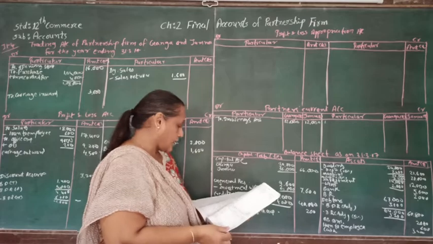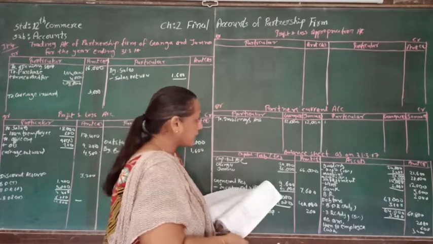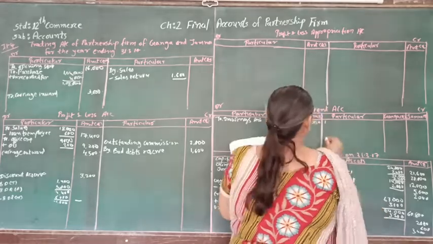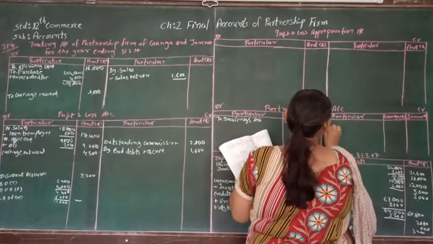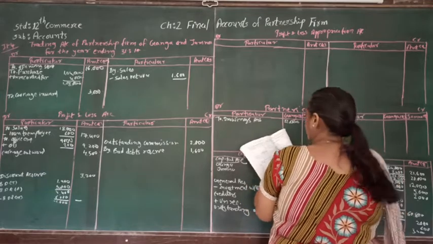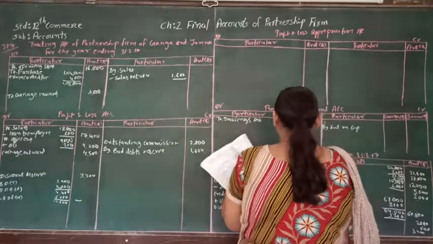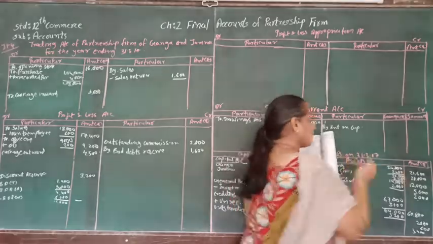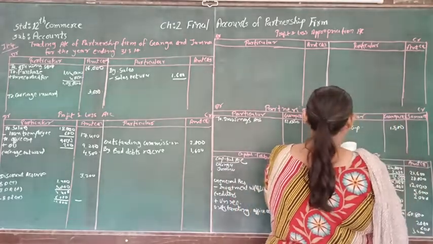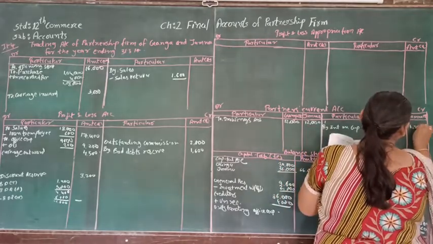So for the capital, let's calculate the interest on the capital account. That will be on 30,000 at 5%, that will be 1,500, and for 36,000 it is 1,800.